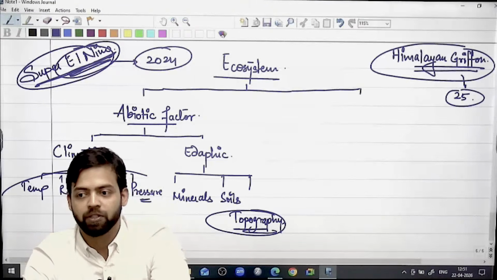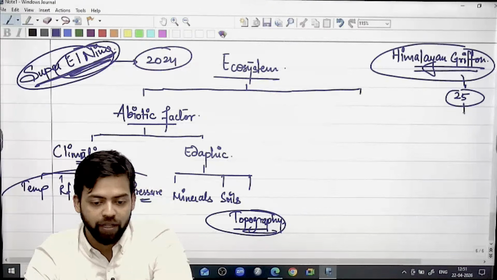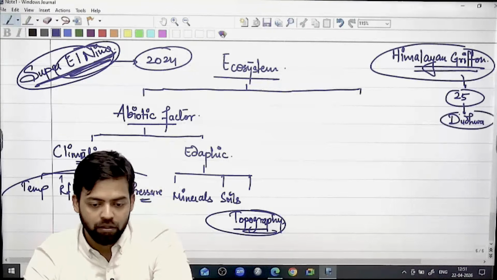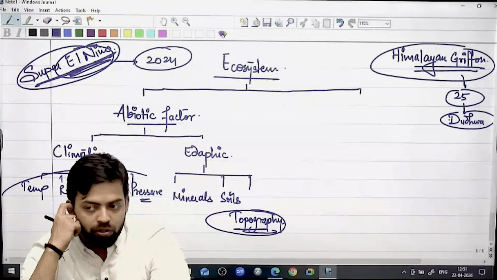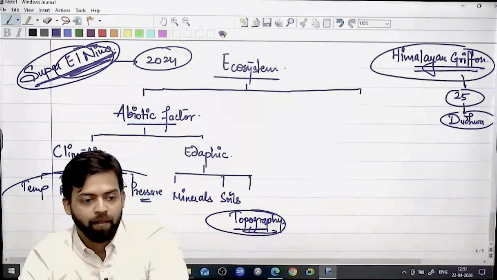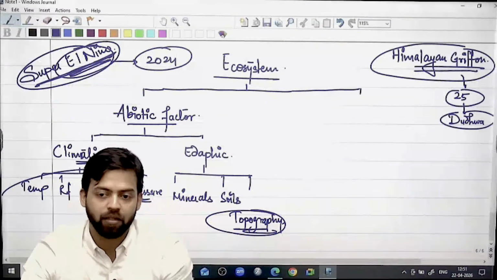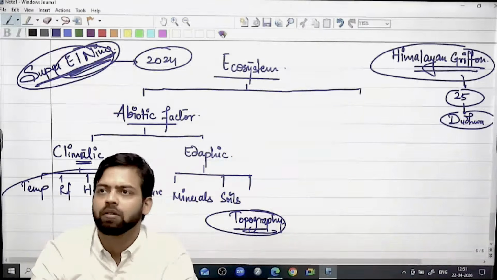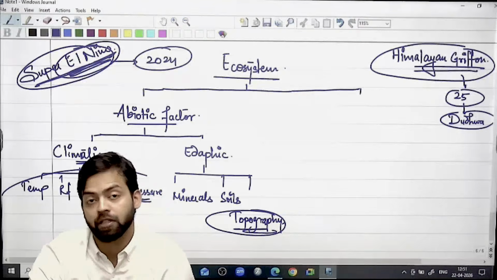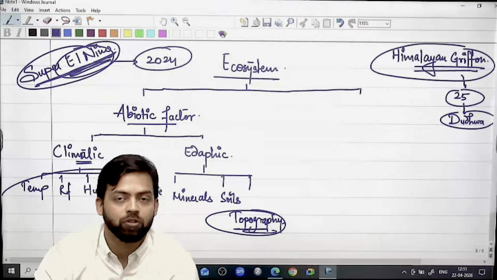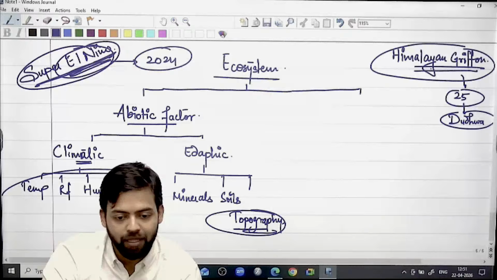These are vulture species. 25 of them died in Dudhwa National Park. You know where Dudhwa is? Dudhwa Wildlife Sanctuary. It is there in UP. So in UP, dog poison, yes, because of dog poison, they died. This automatically becomes important.